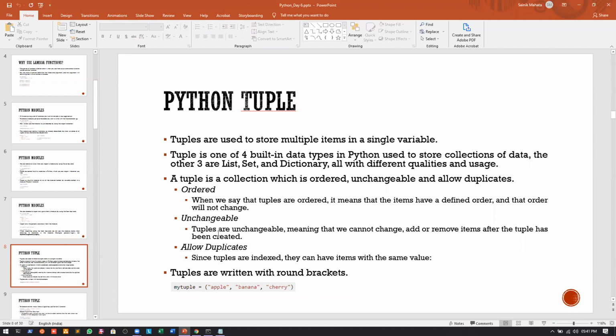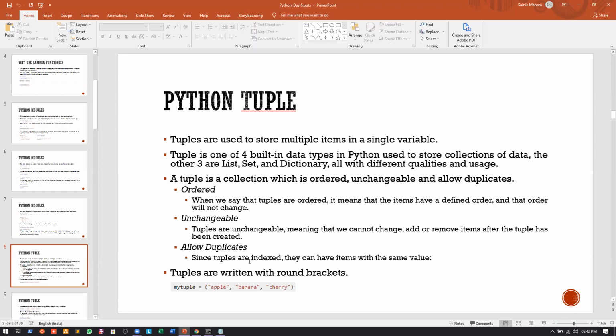We can copy it, change it, and then create another string. Here it is unchangeable, which means we cannot add, change, or remove anything from the tuple once it is created. That's the most important differentiator between all the other data types that we have studied and a tuple.